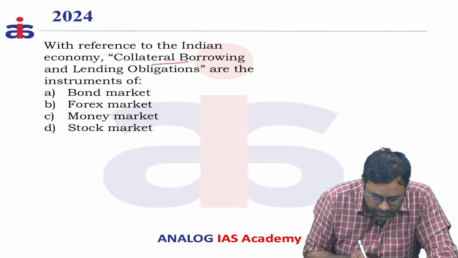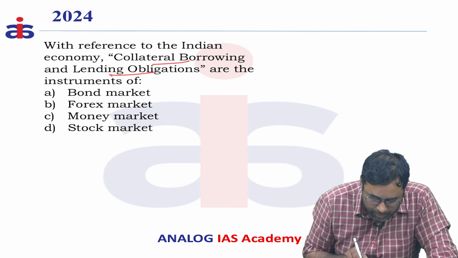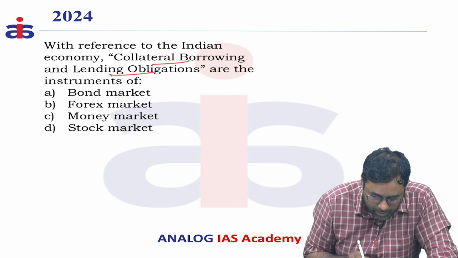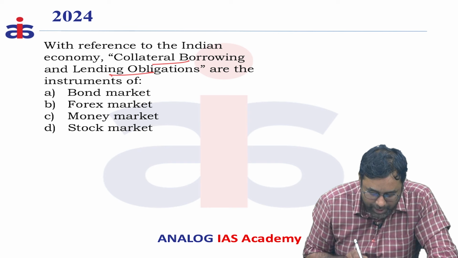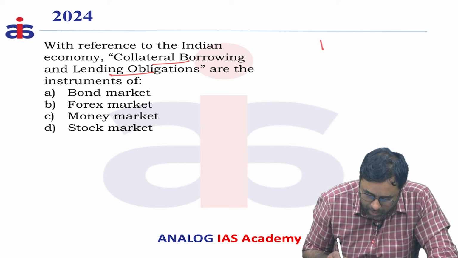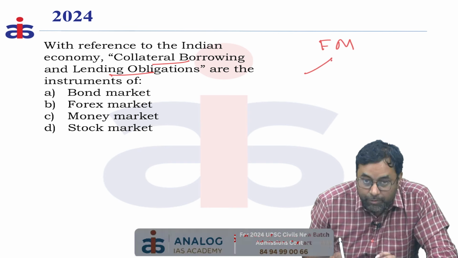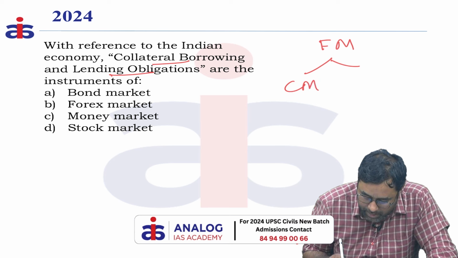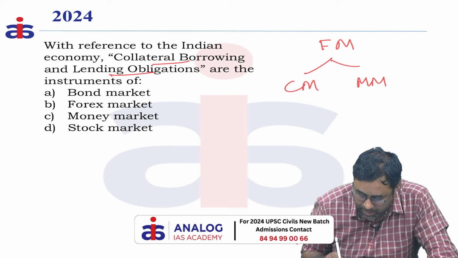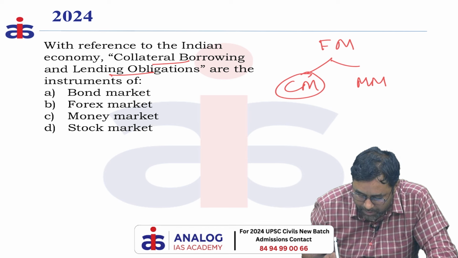Second question: with reference to the Indian economy, collateral borrowing and lending obligations are instruments of. You know that in the financial markets, there are two types of markets, called capital markets as well as money markets.